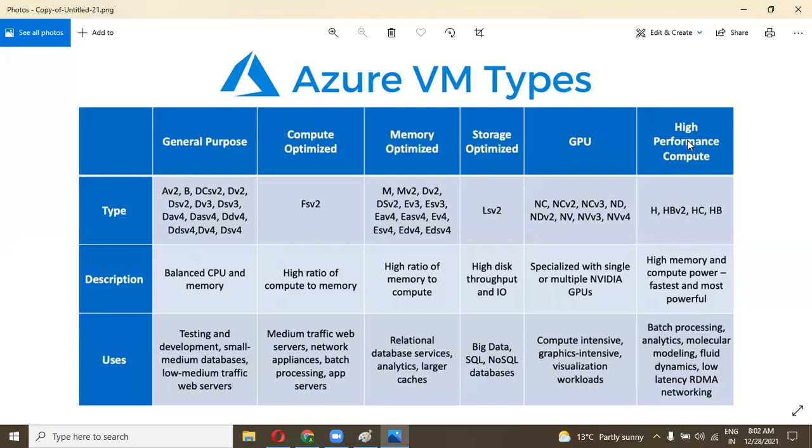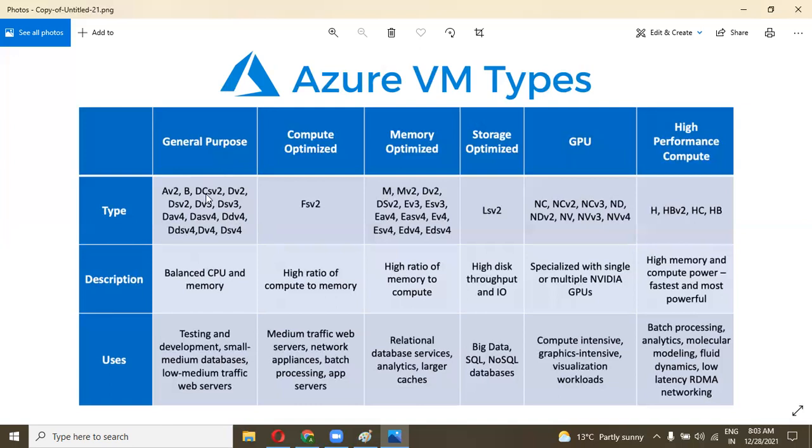Then these are the series. In an interview, they can ask for the series names: Av2, B-series, DC, Dv2, DSv2, Dv3. They can ask for the series type, maybe just one or two. For example, what is the general purpose series name?